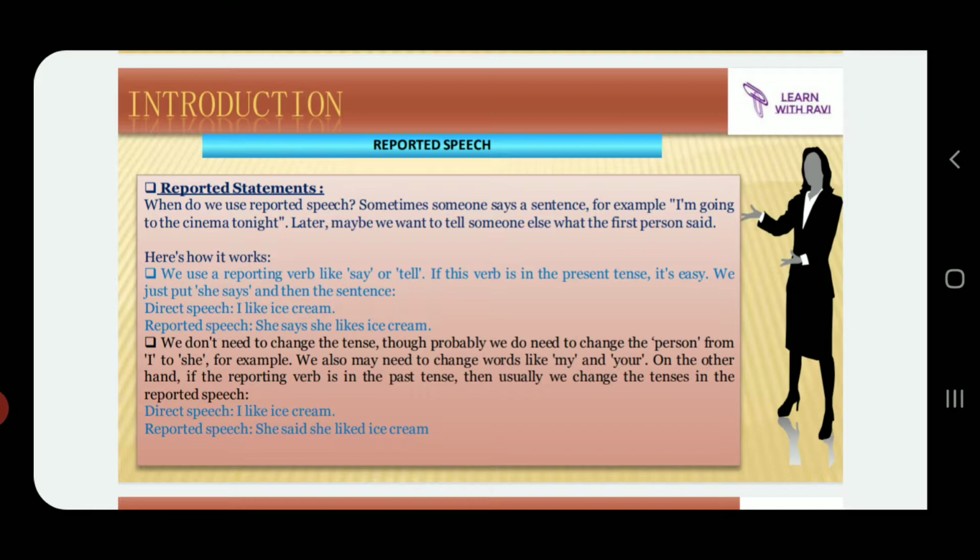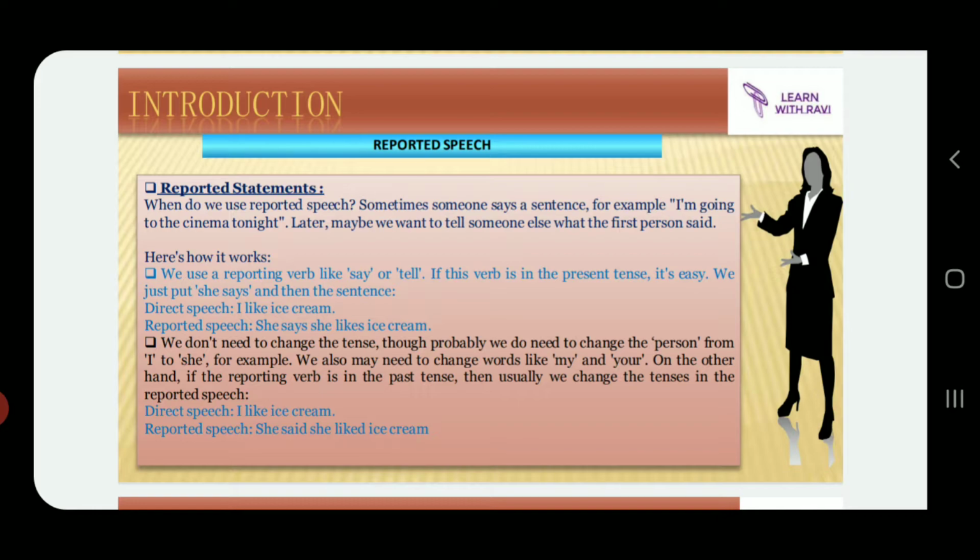Now before moving on ahead, let me explain the basic difference between direct speech and reported speech. Take an example: direct speech, I speak English. This is a statement spoken by somebody. When it's converted into reported speech, I will write, he says that he speaks English. So here there is no backshift of tenses. Now when I have to include backshift of tenses, the same sentence converted into reported speech will be written as, he said that he spoke English. So both are grammatically correct.